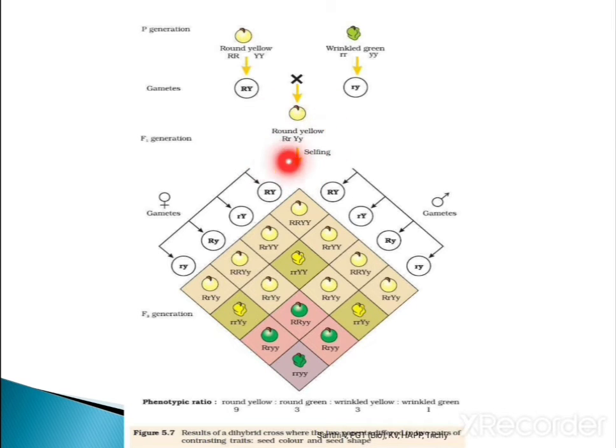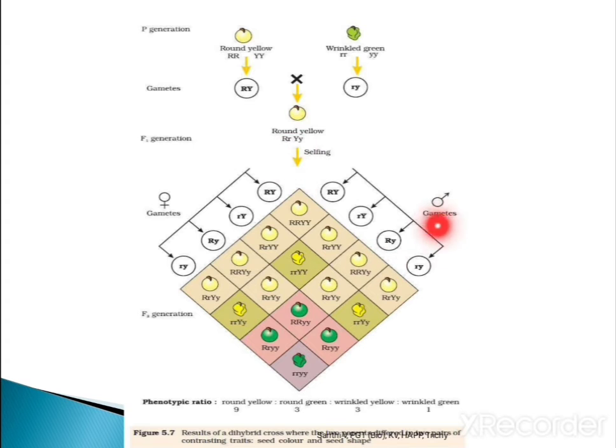Always while writing, the similar type of genes have to be written together. Here these are the gametes formed. During the gamete formation, the number is reduced into half, and that is on the basis of the law of segregation, that you know. The next step, for getting the F2 generation, all were allowed for self-pollination.